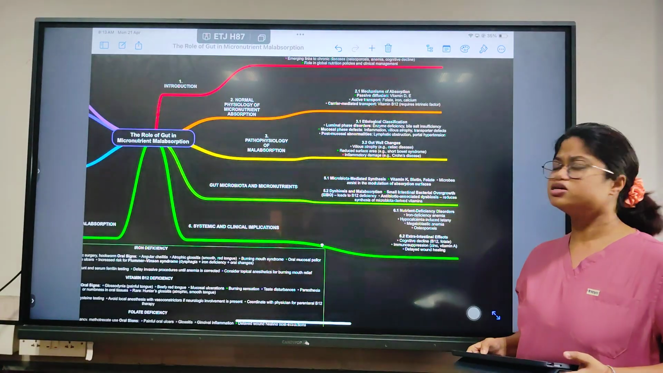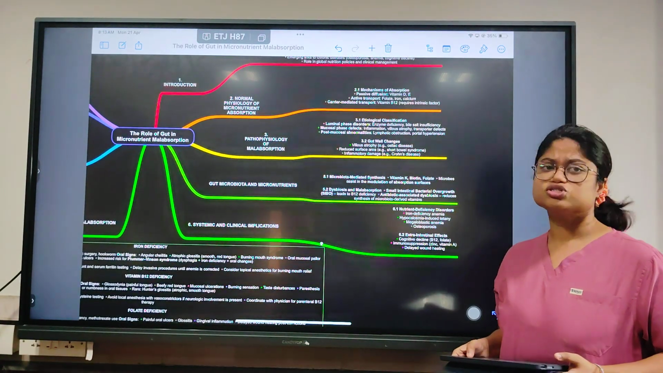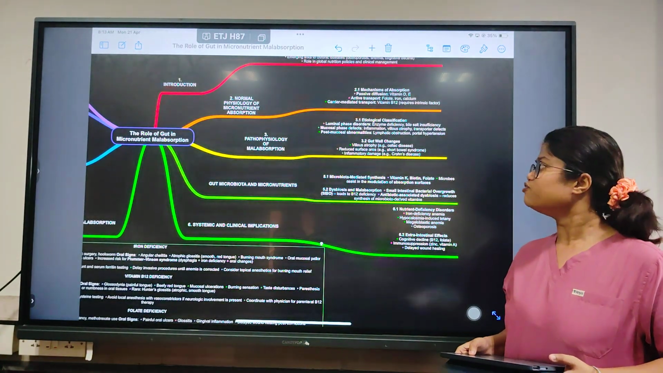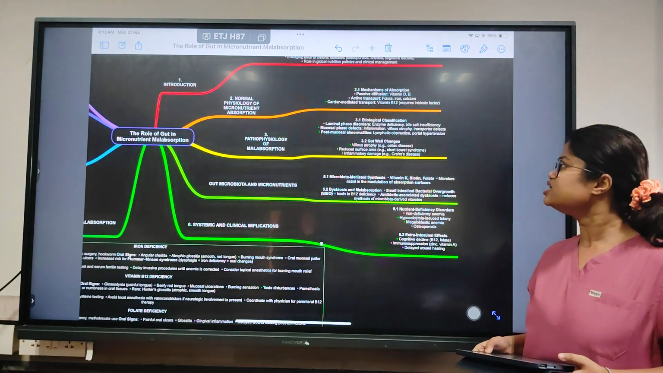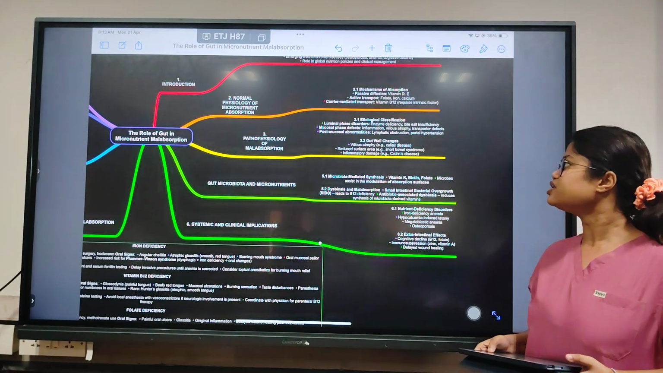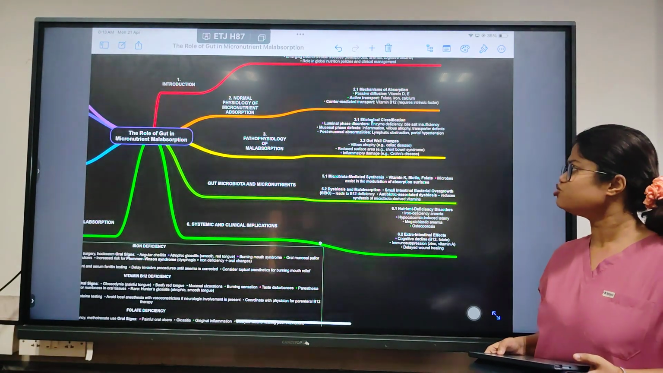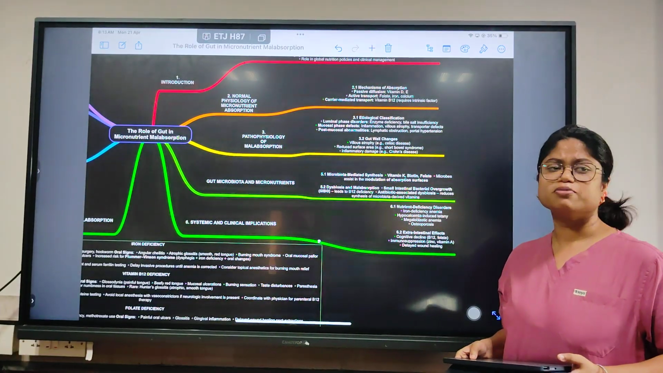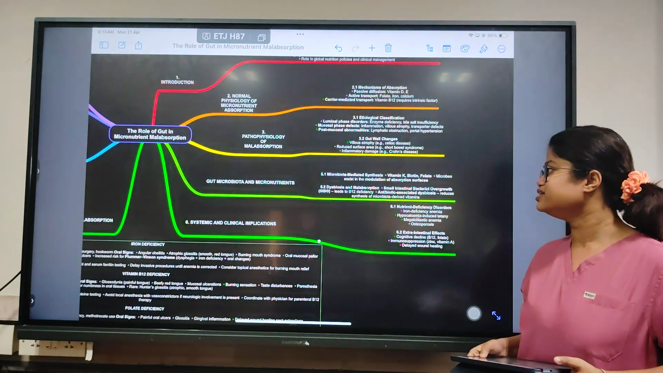Coming to the gut wall changes, what will be the changes in the wall of the gut? First of all, villus atrophy and reduced surface area will be there. The villus atrophy will be seen in celiac disease, reduced surface area will be seen in short bowel syndrome, and inflammatory disorder will be seen in Crohn's disease and colitis.